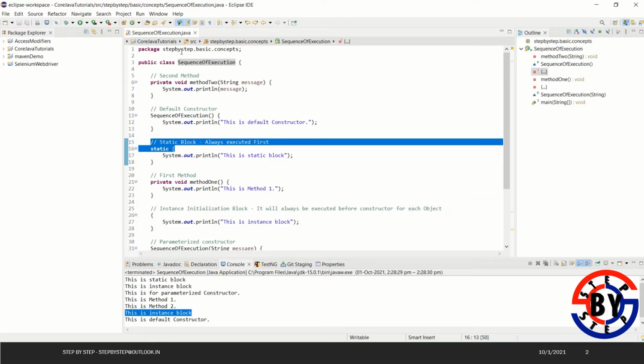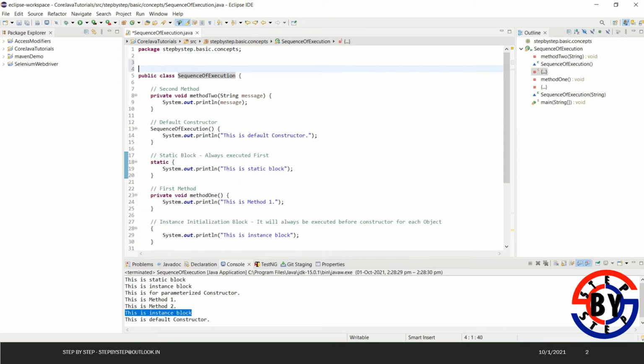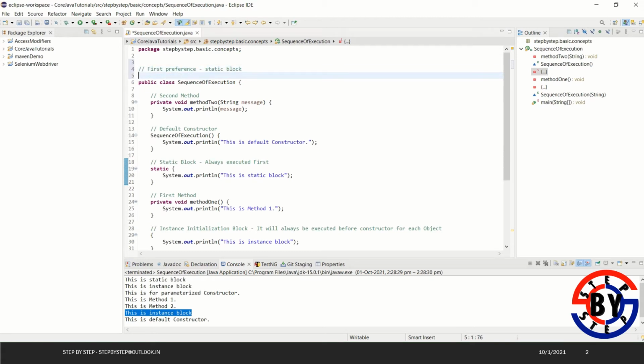So let me write down here actually in a comment section so it will be easy. So first preference, static block. Okay, then second preference will be instance initialization block, that will be per object.